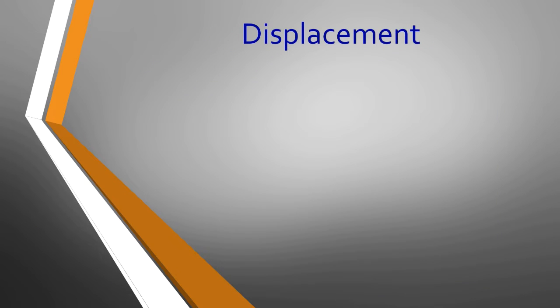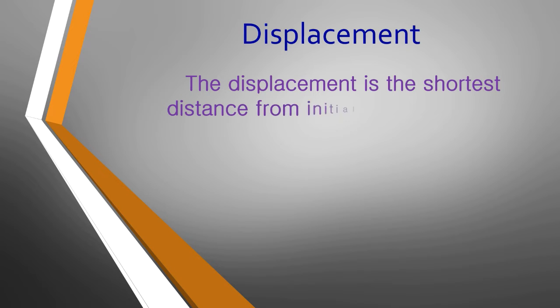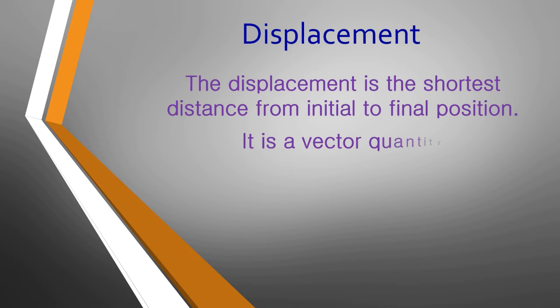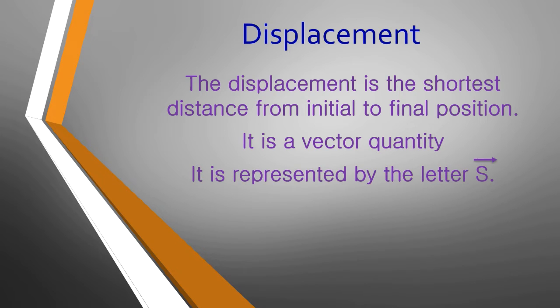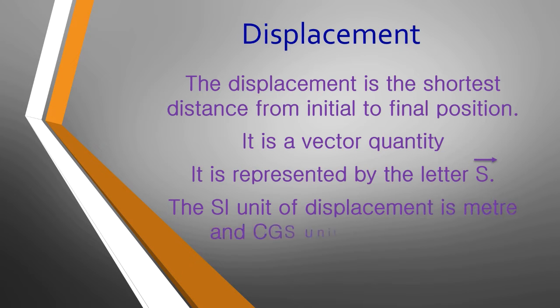Now, the displacement is the shortest distance from initial to final position. It's a vector quantity and is represented by the letter S. Here the arrow indicates that it's a vector. The SI unit of displacement is also meter and CGS unit is centimeter.